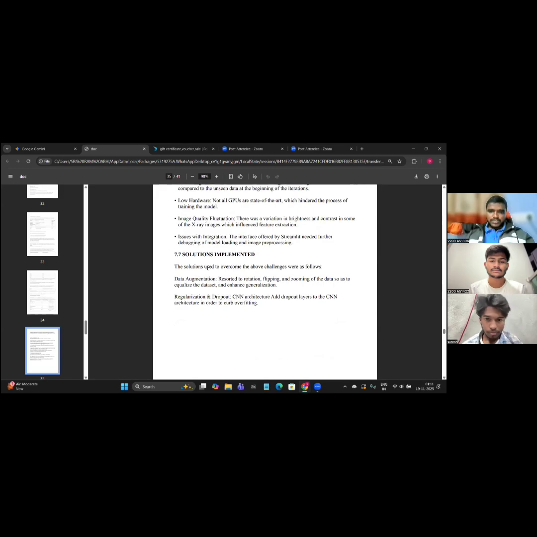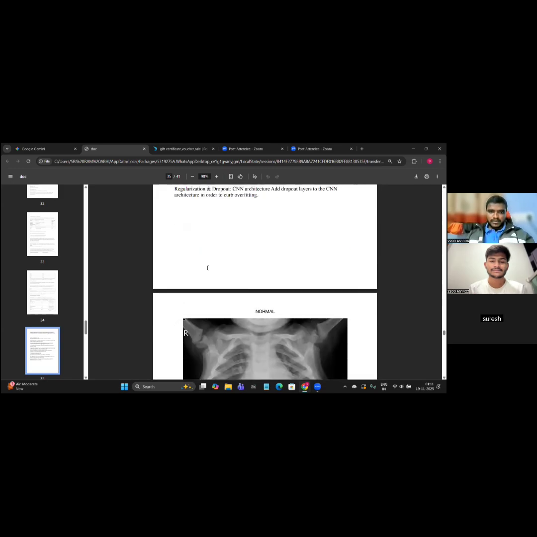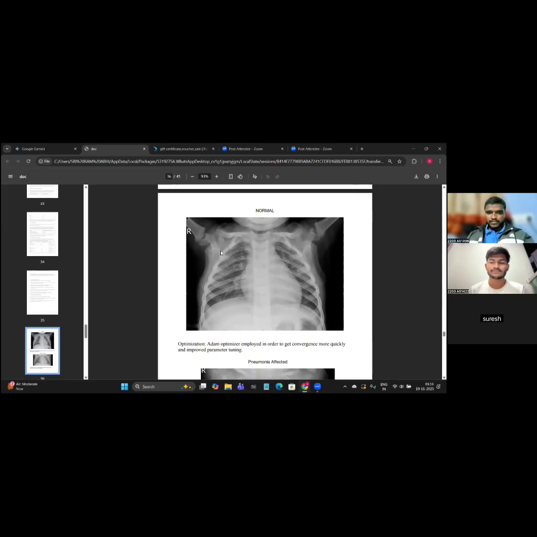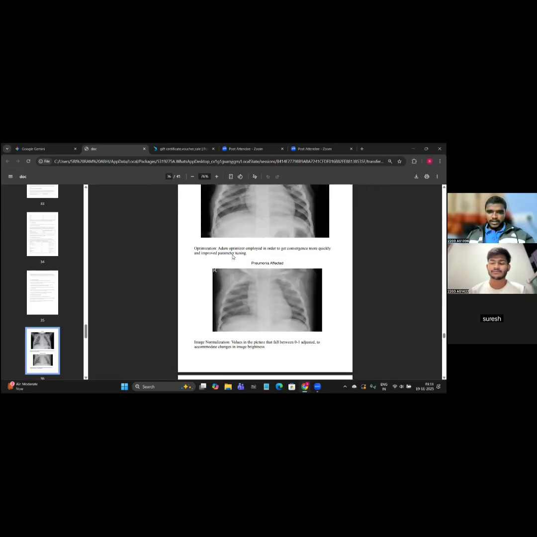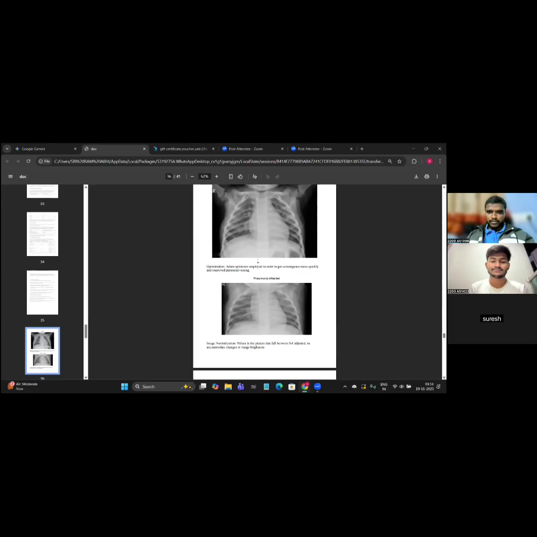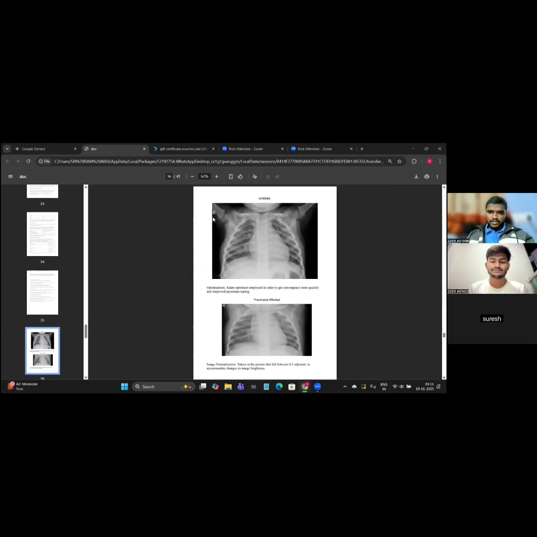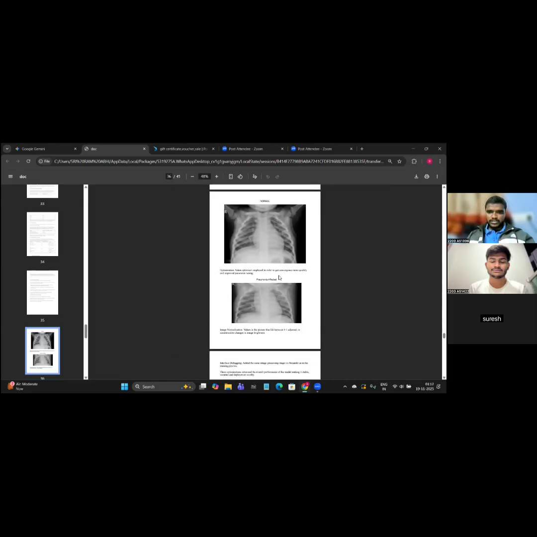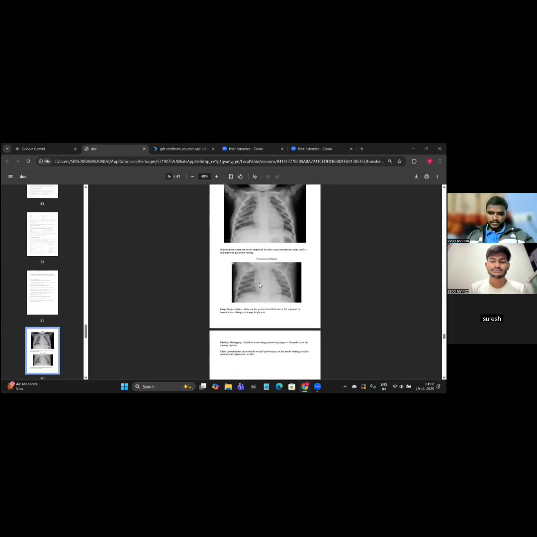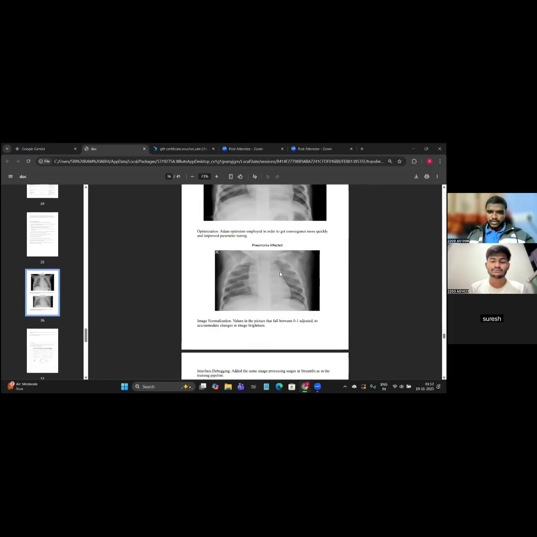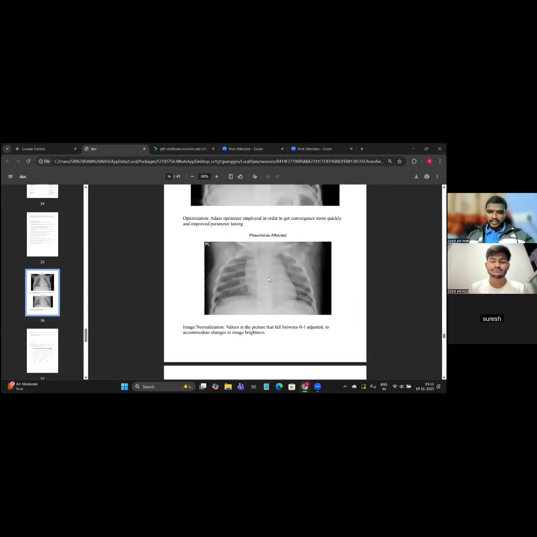And there are some solutions we can also implement here, like proper pictures. If we observe here, this is a normal picture and this is the pneumonia affected picture. In the result we can compare both images. See, the first picture here is a normal picture, as a common person's, and this one is pneumonia affected. You can see the difference between both images here, and this is before and this is after the input. In the output we'll be getting it like this.